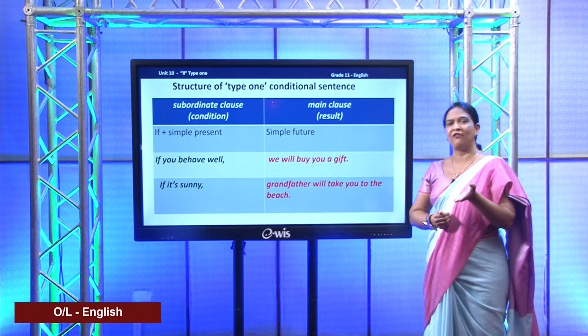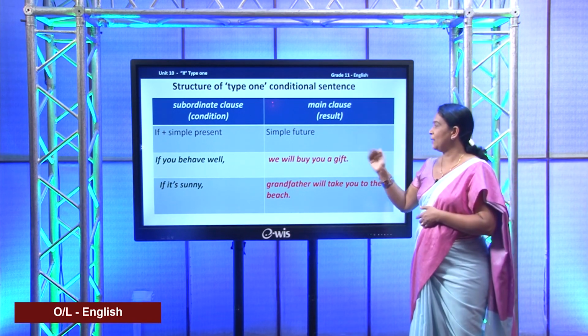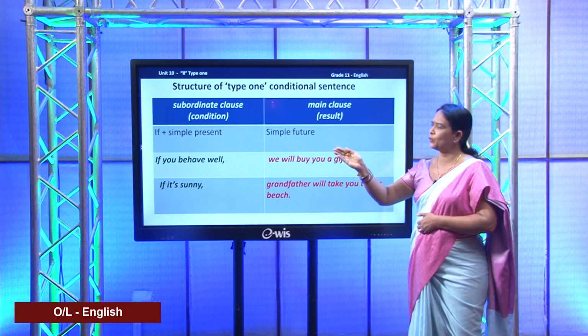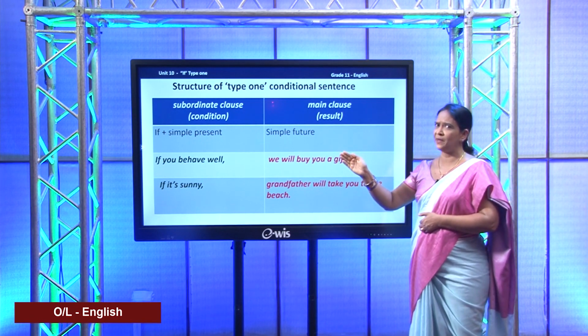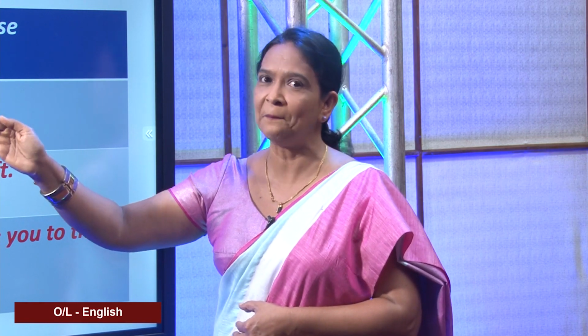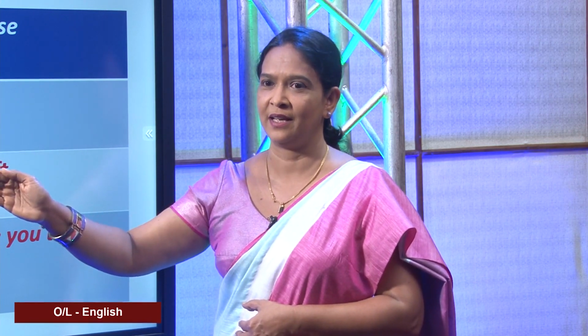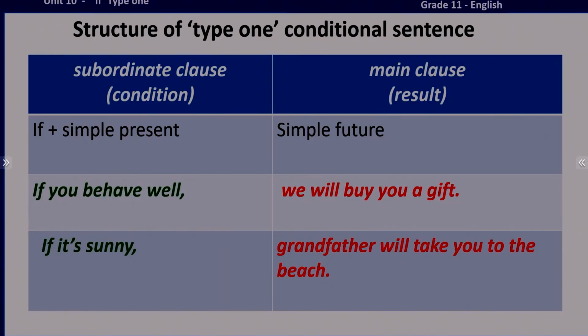If you behave well, we will buy you a gift. If you behave well, what is the verb there? Behave. Behave is a simple present verb. Therefore, for the verb in the main clause, what is the form that you have to use? That is simple future. Accordingly, we have will buy.